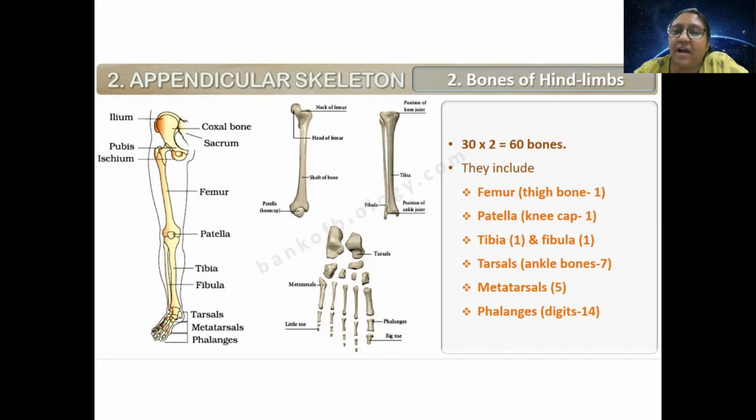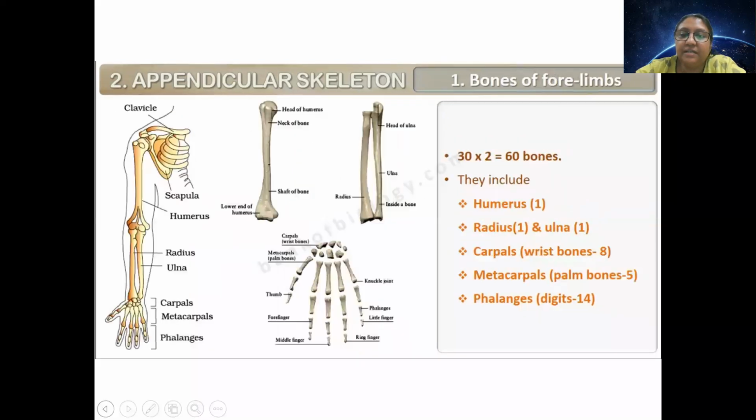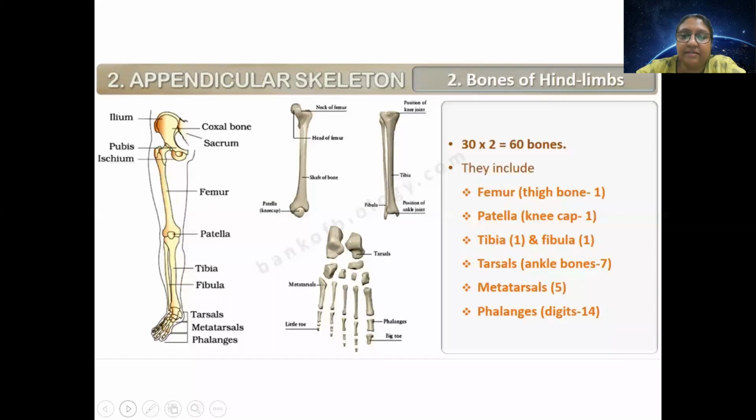Then in place of carpals, they have tarsals, metatarsals, and phalanges. Remember one thing: in the case of tarsals, it is 7. In the case of carpals, it is 8. Wrist bone is 8, and tarsal is 7. You know why? Because in the wrist, we have 360-degree movement. In legs, we don't have that; it has somewhat restrictive movement.